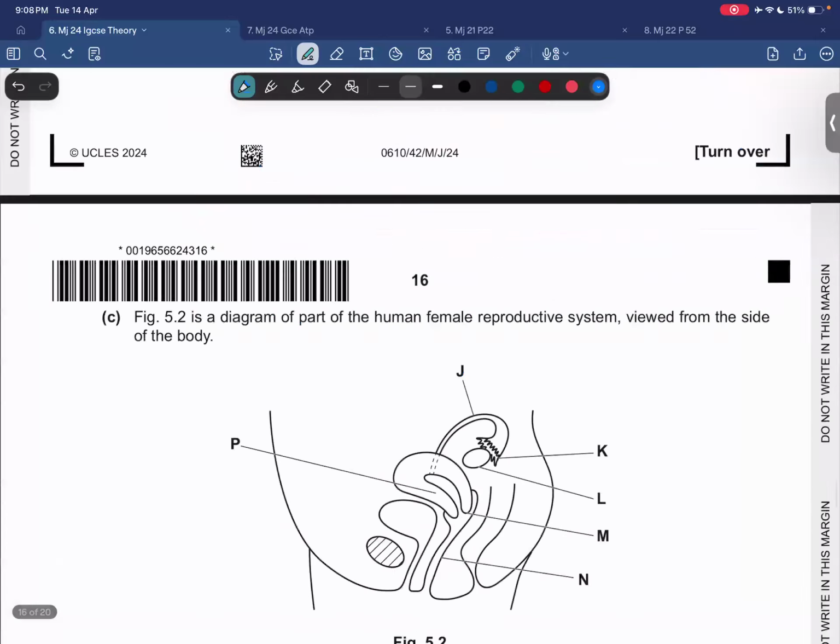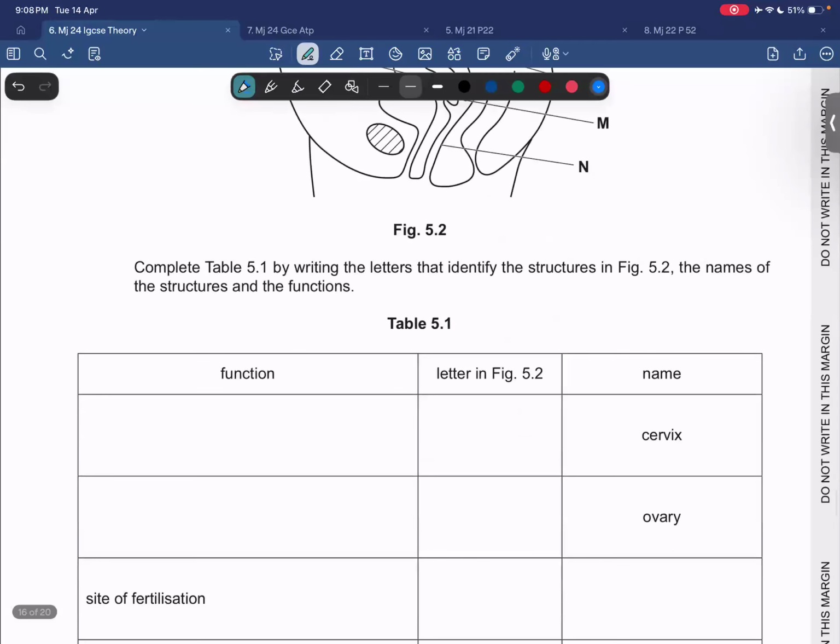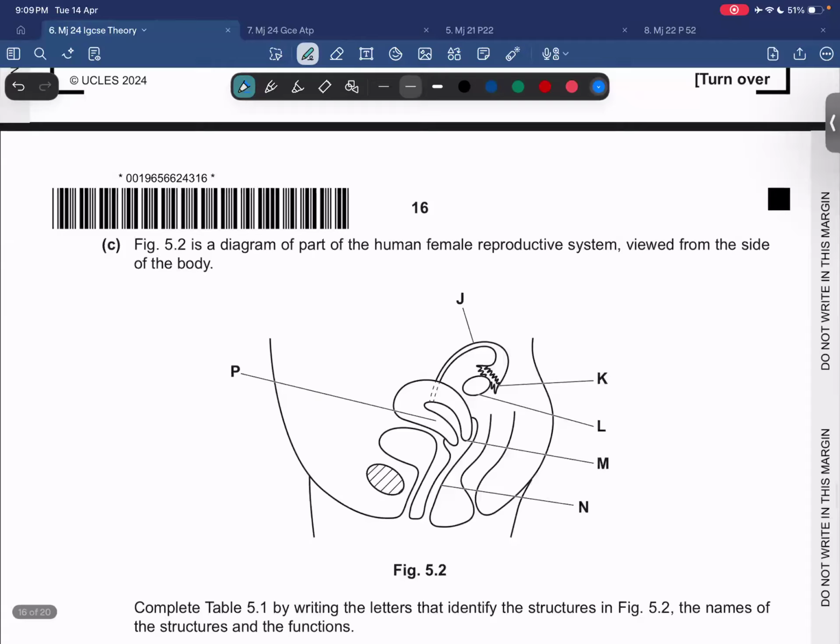अगला सवाल कह रहा है सी figure 2.5.2 is the diagram of part of the human female reproductive system viewed from the side of the body, right? What are the functions of, write the letters and the functions of the organs or the parts that are named, right? So before we jump onto this question, what we're going to do is we're just going to label the parts right here. ठीक है? अब हम लोग ने the front view पढ़ा है ना?